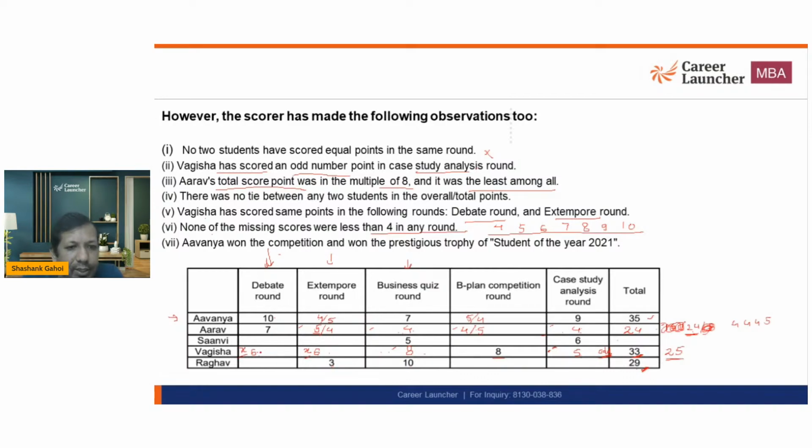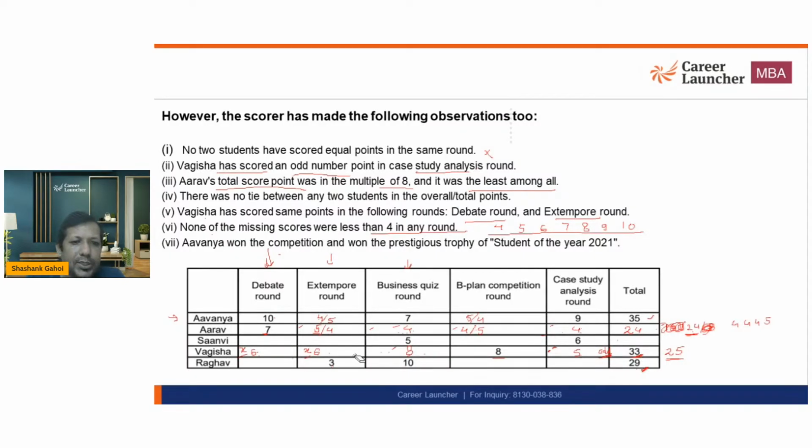If this number I have assumed x is 6, I cannot take x as 7 because this is 7. I can take it as 8. If I take it as 8, this is also going to be 8. 8 at 16 plus 8, 24. 24, so remaining sum is going to be 9. Then it is going to be 4 plus 5. Again 4 तो कहीं नहीं आ सकता. So this number can't be 8. This number also cannot be 9 because 9 plus 9, 18. 18 plus 8, 26. Then sum should be 7. So one number will be 3, one number will be 4. So those possibilities are ruled out.